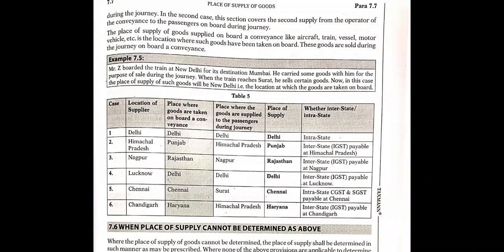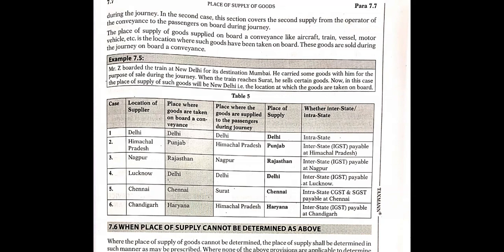Location of supplier is Chennai. Place where goods are taken on board is also Chennai. Now the location is the same, and the place where the goods are taken on board is also Chennai. So same state, so intrastate, CGST and SGST payable at Chennai. Location of the supplier is Chandigarh. Place where goods are taken on board is Haryana. So Chandigarh is a union territory while Haryana is a separate state. In that case, there will be an interstate supply. IGST is payable at Chandigarh.